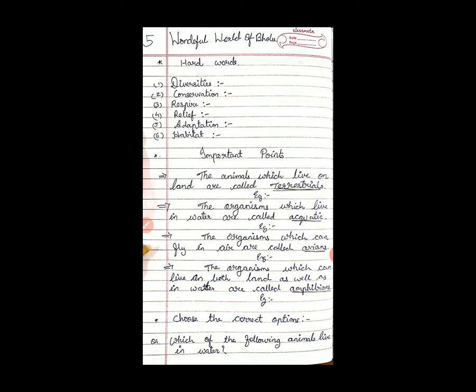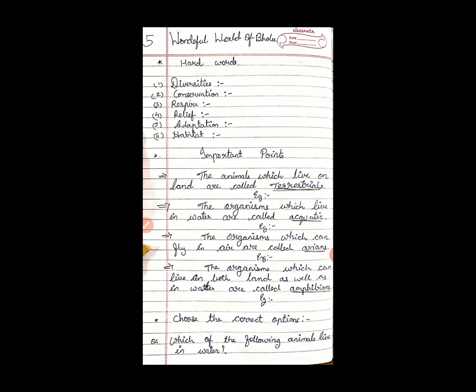I am also fine. Okay, so part 3 of our chapter number 5, Wonderful World of Bolu. We have completed the explanation portion, right? In this chapter, we have learned about different types of animals, which live on land, some live on water, some can fly, and some can live on both land and water. Now this is the exercise part.